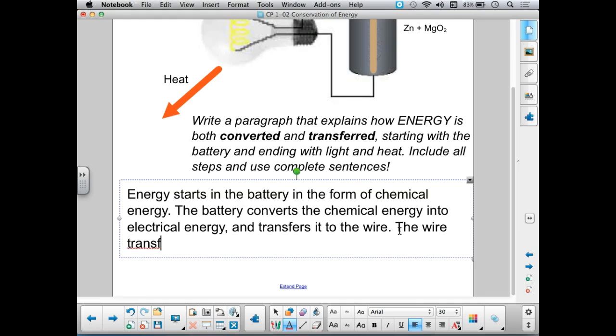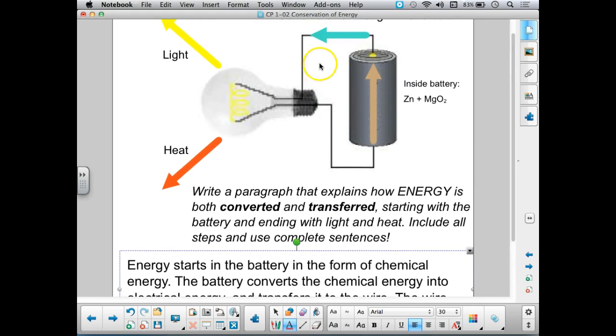The wire transfers energy to the light bulb. So that's one more transfer because I'm going from one object, the wire, to a new object, the bulb. And that's an energy transfer.